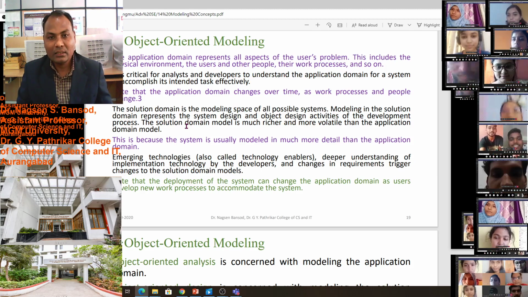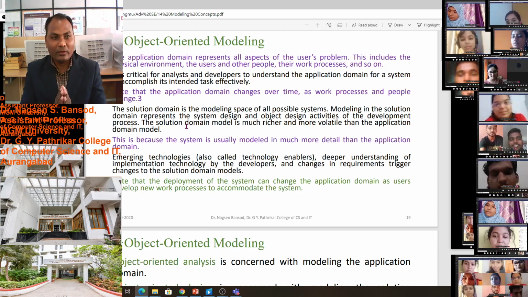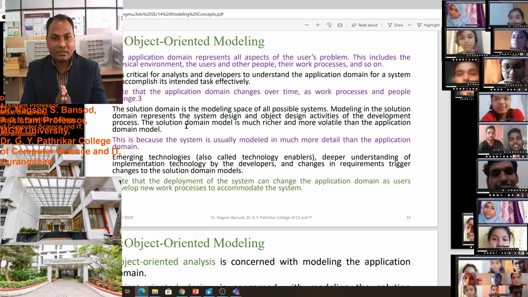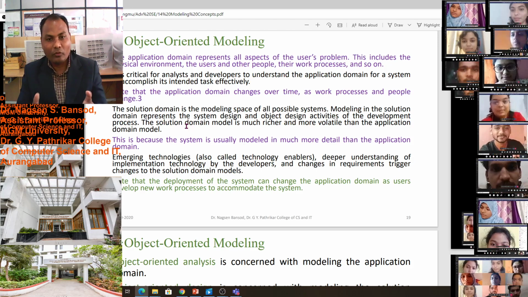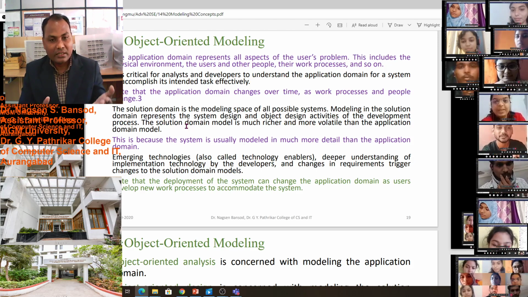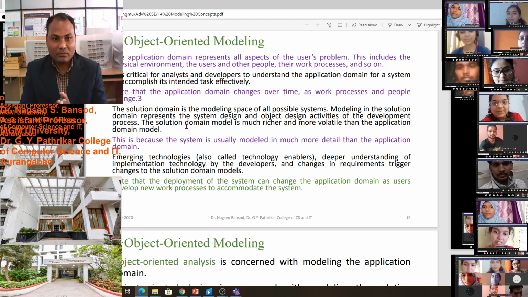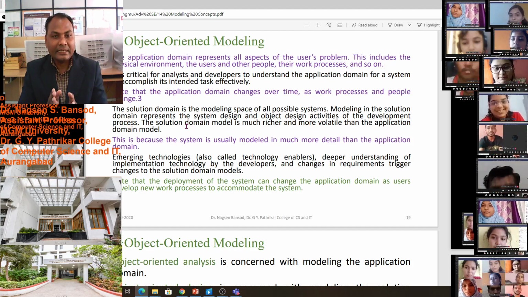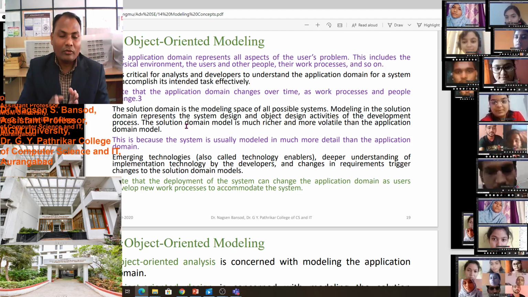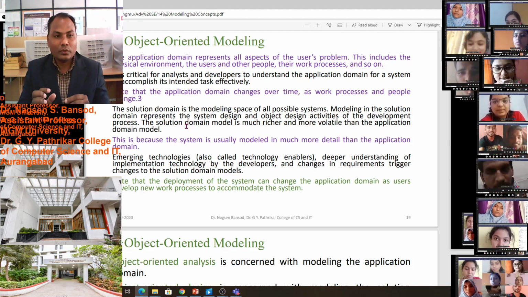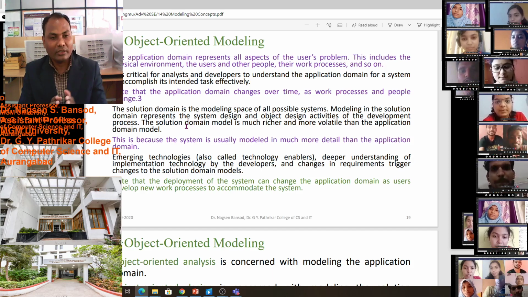Suppose we are a developer, and it is very difficult for us to understand the application domain: how people work, how they perform their tasks, how systems work. Our goal, our objective, is to do that task effectively, though the application domain is critical or difficult.